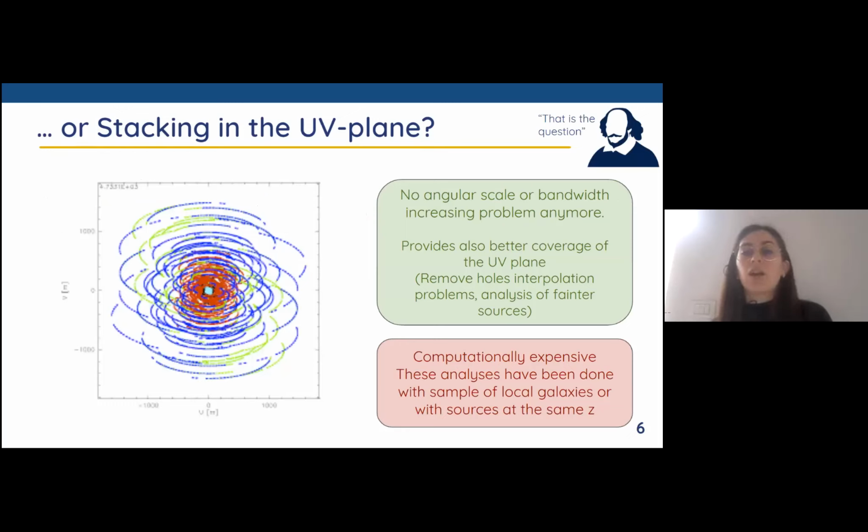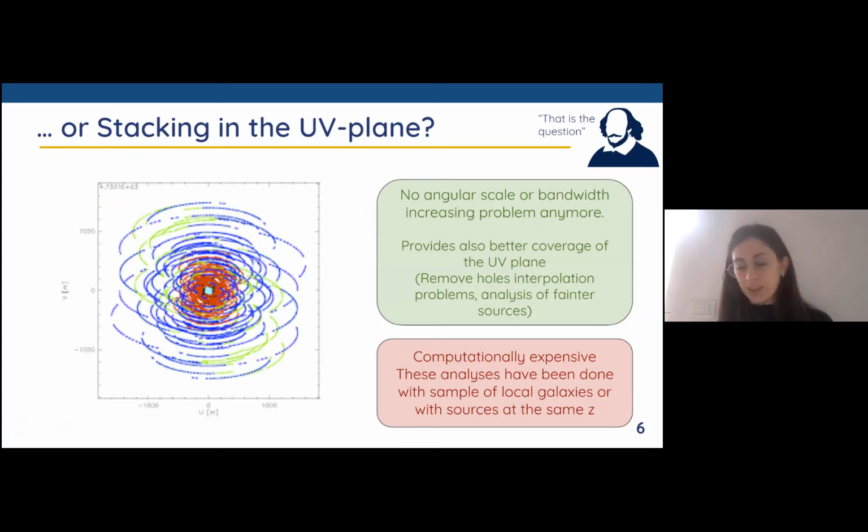The pro is that we no longer have the problem of the angular scale or the bandwidth increasing when we work in the UV plane. And we also have a second advantage, because simply joining the visibility data of different galaxies can allow us to better cover the UV plane. In this way, we can remove the whole interpolation problem that we have when we pass from the UV plane to the image plane due to the Fourier transform.